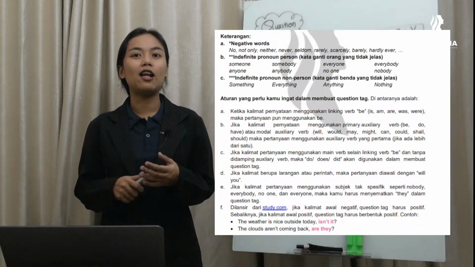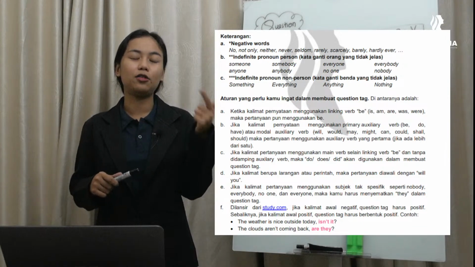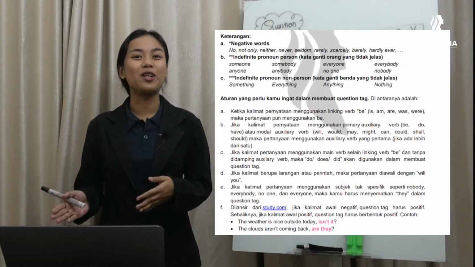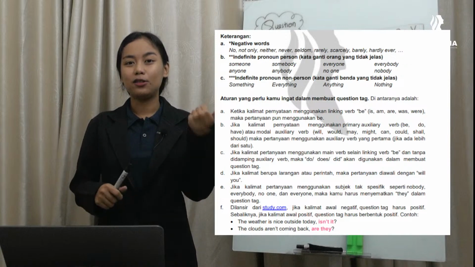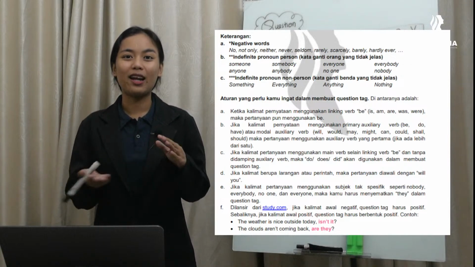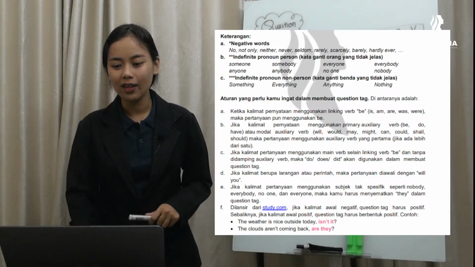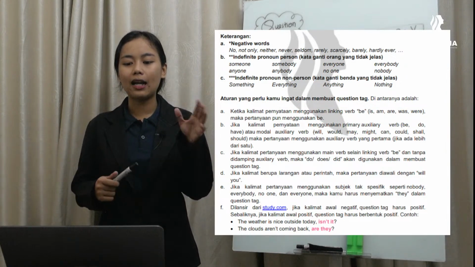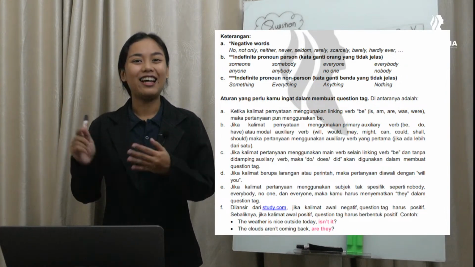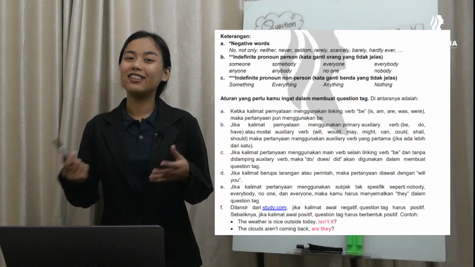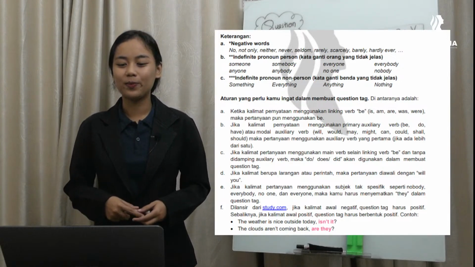Jadi kalau kalimatnya dalam bentuk positif, in simple present atau simple past, maka dari itu question tag-nya menggunakan interogatif dari simple present atau simple past, menyesuaikan dengan statement-nya. Next, jika kalimat berupa larangan atau perintah, maka dia harus diikuti dengan question tag menggunakan will you.